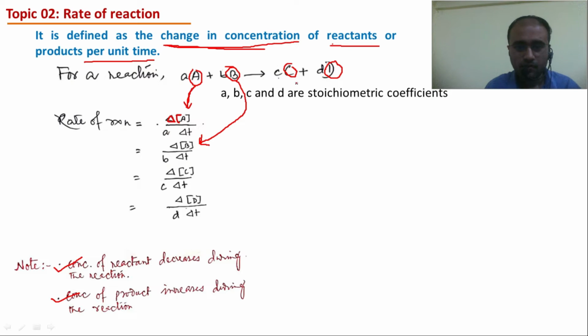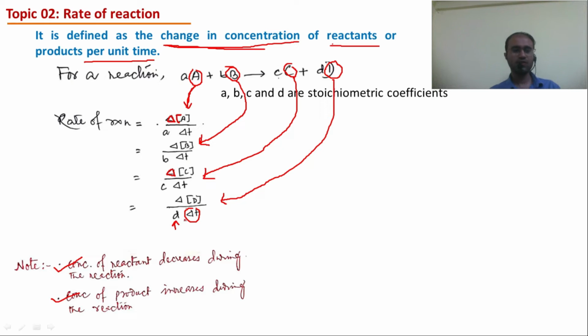Third, in terms of C, change in concentration of C, del concentration of C by del T, multiplied by the stoichiometry. And in another way we can write in terms of D, change in concentration of D by change in time multiplied by the stoichiometric coefficient. This is how we write rate of reaction, students.